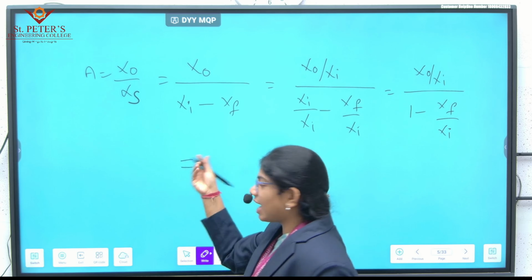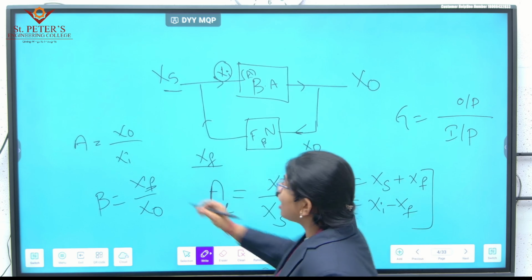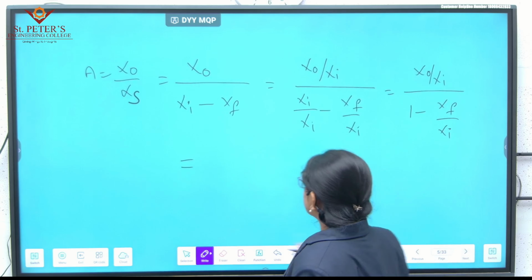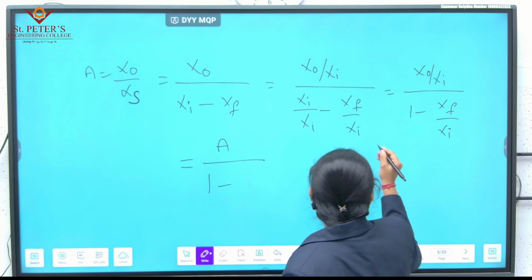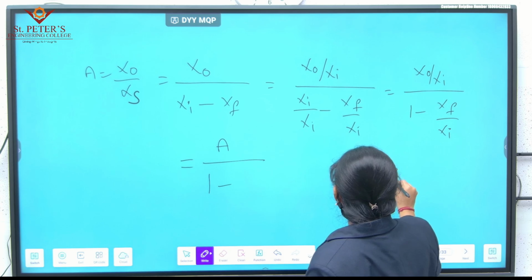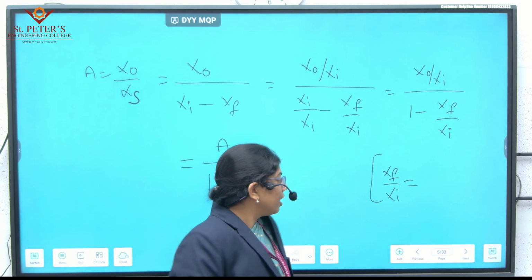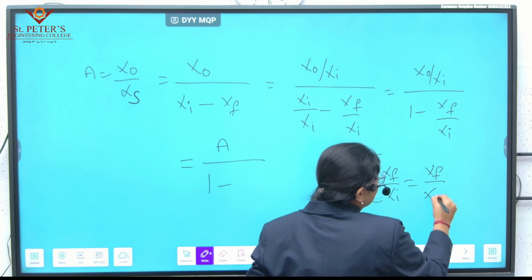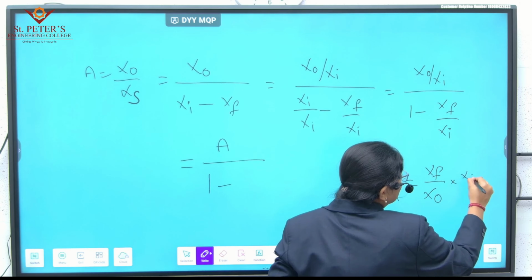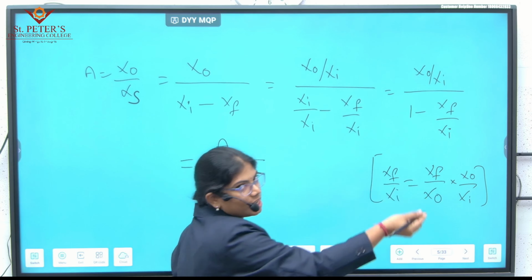From the previous analysis, we have seen that X out divided by Xi is nothing but our A. So I'm going to substitute A here by 1 minus. Now what is XF divided by Xi? In order to find XF divided by Xi, let me take this as XF divided by X out into X out divided by Xi. Anyway, this will be the equivalent.